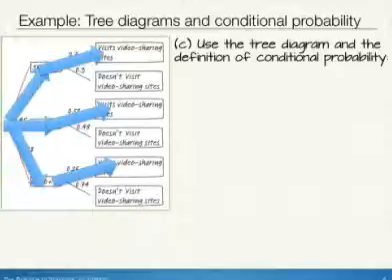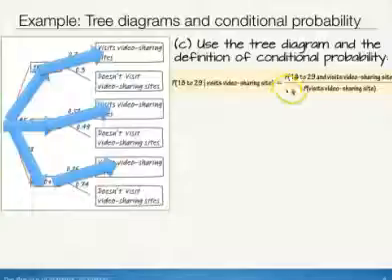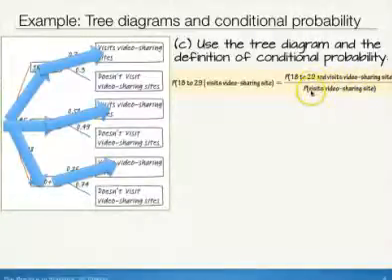Next, we'll use the tree diagram and the definition of conditional probability to find the probability that somebody is 18 to 29 given they visit a video sharing site. Now, based on the conditional probability formula, we know we can find this by finding the probability they're both 18 to 29 and visit a video sharing site divided by the probability they visit video sharing sites.